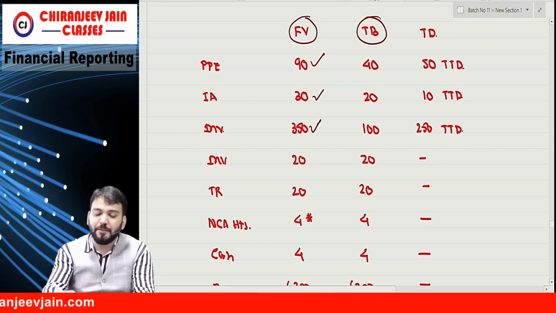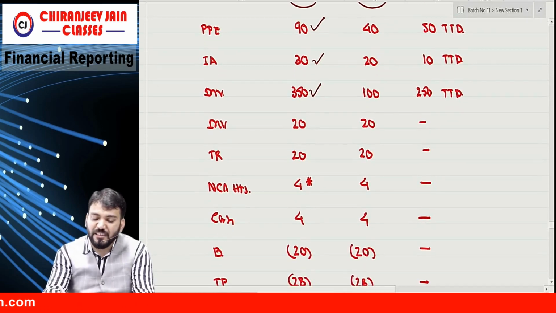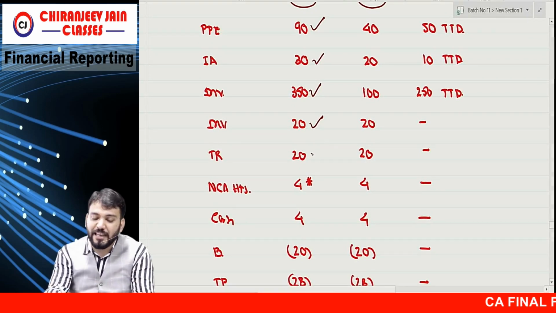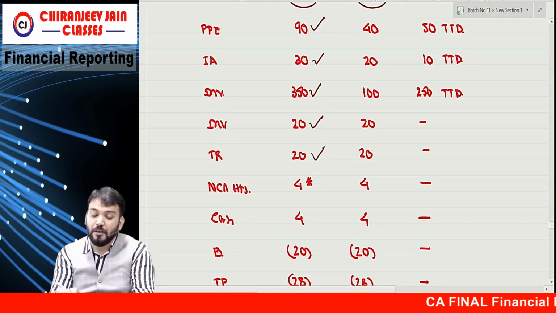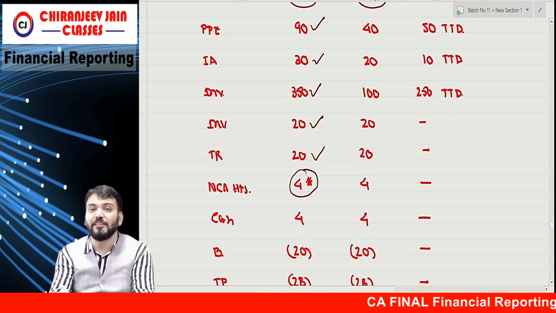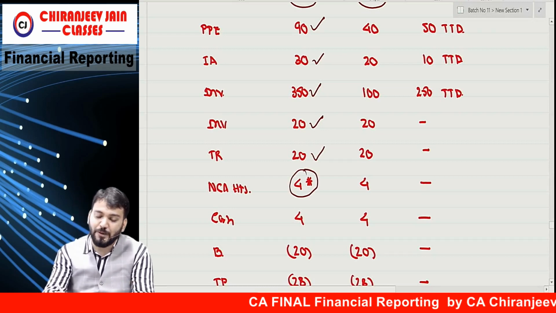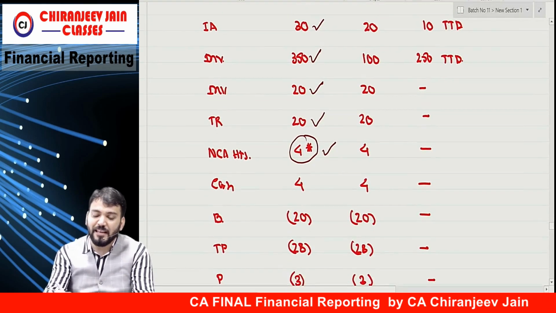Then inventory they have given 350. Investment they have given 20. Then trade receivable they have given 20. Non-current asset held for sale, we will take 4, so I have taken 4. Cash they have given 4.